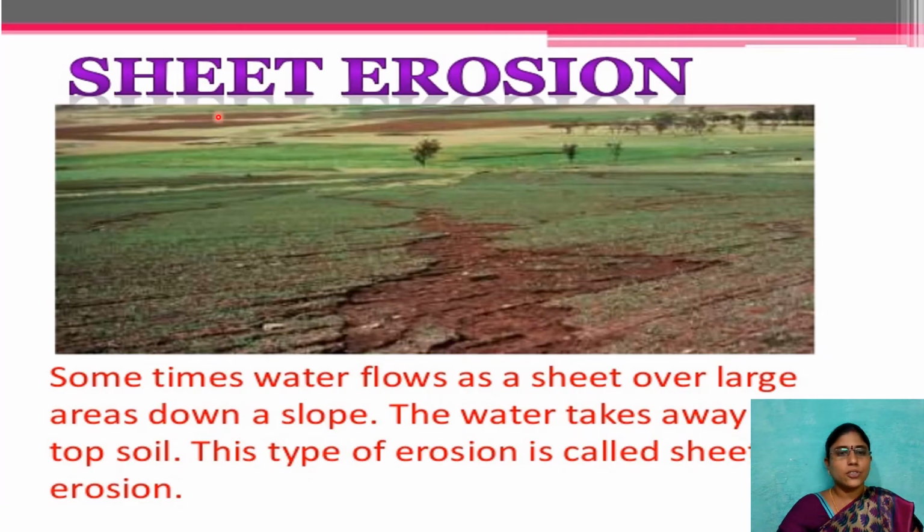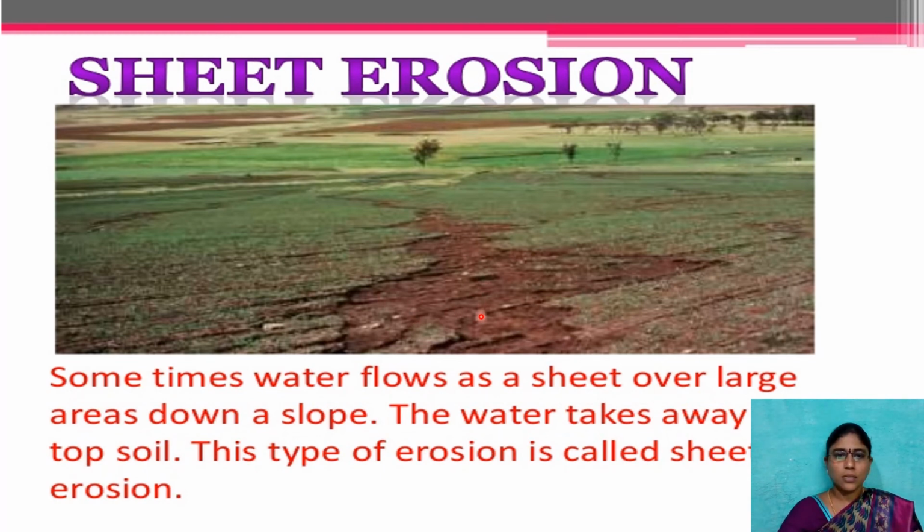One is gully erosion, another one is sheet erosion. What is meant by sheet erosion? Sometimes water flows as a sheet over large areas down a slope. The water takes away the topsoil. This topsoil erosion is called sheet erosion. So gullies are formed as narrow channels, and here this is sheet erosion.